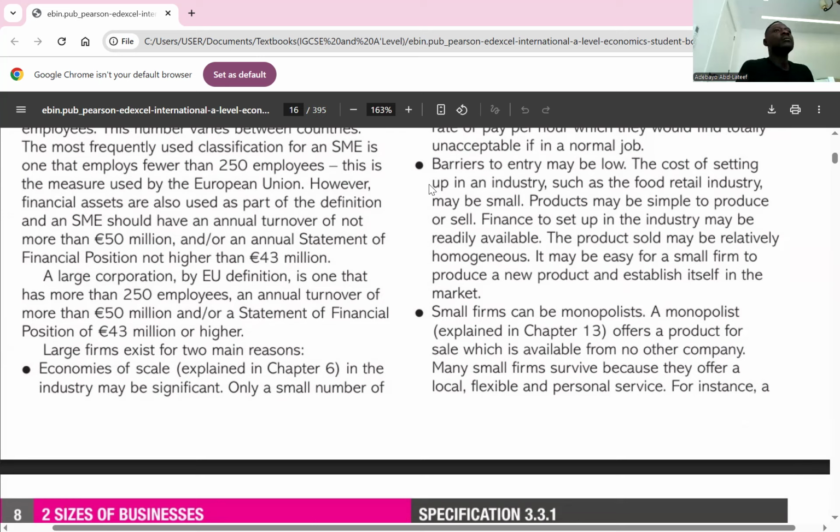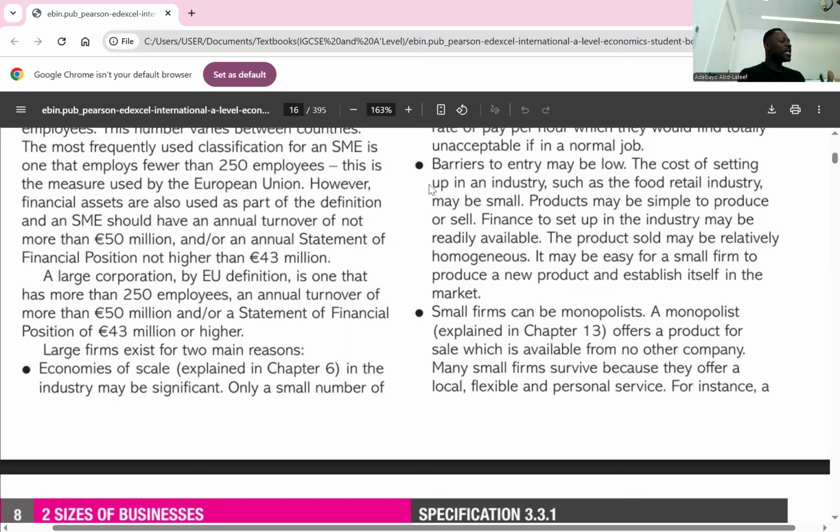What is the difference between an annual turnover of not more than 50 million and an annual statement of financial position? Turnover is talking about the sales, the profit side. Then the statement of financial position talks about the assets and the liabilities of the company. So the value of the assets, the value of the capital base, that is in the statement of financial position.